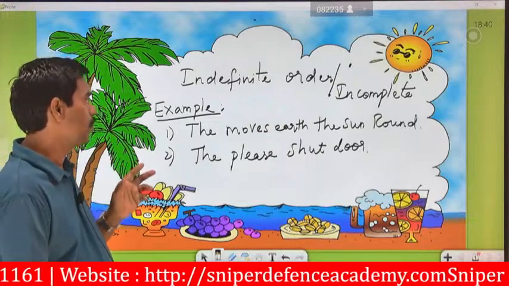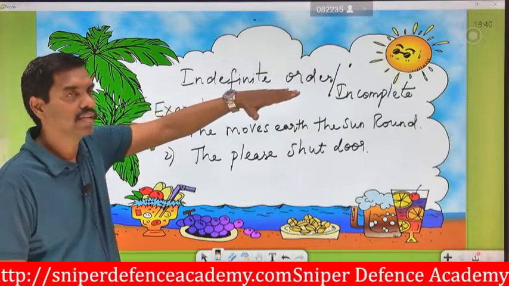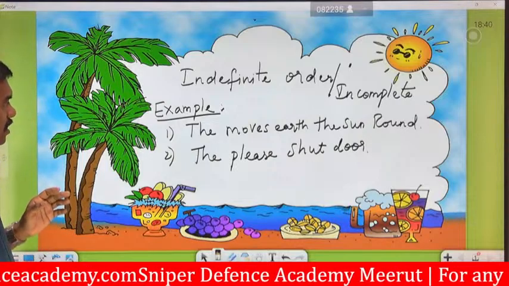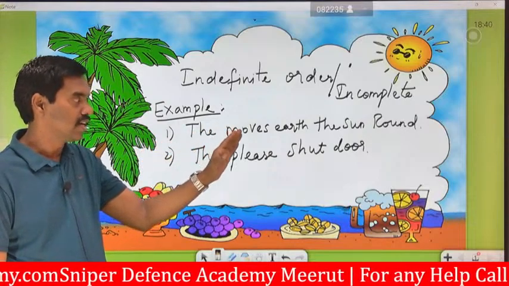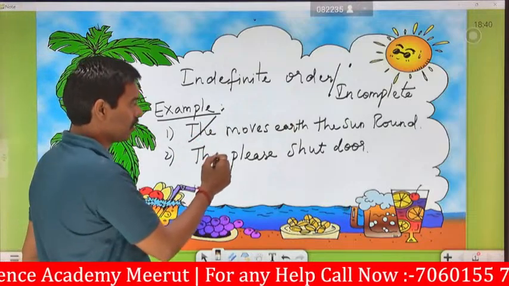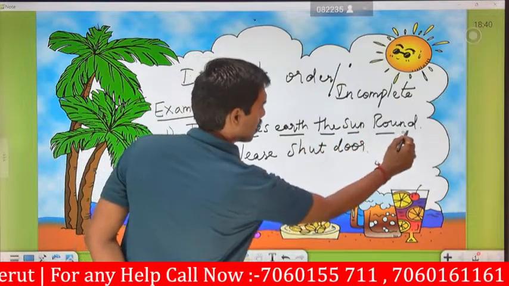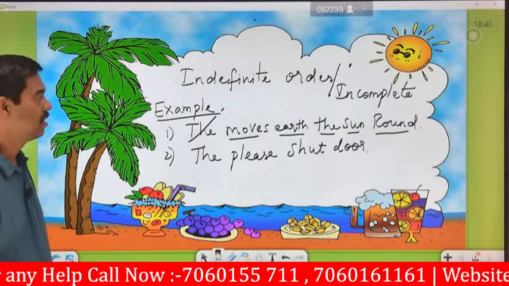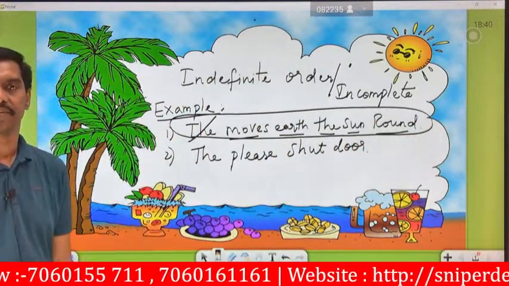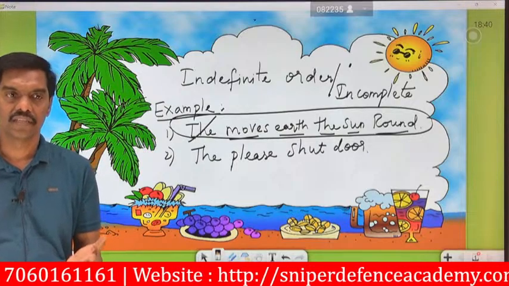Today we are going to see about indefinite order, or incomplete sentences. For the best example, generally they say: moves earth, the sun round. See here, moves is a word, earth is a word, the sun is a word, round is a word. Together these terms become incomplete, or indefinite. There is no meaning in these words in this order.